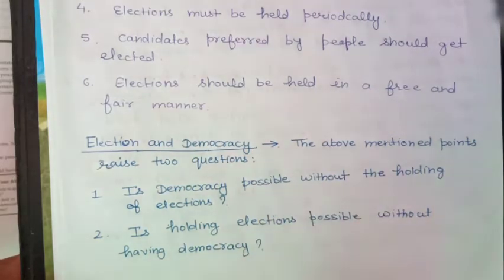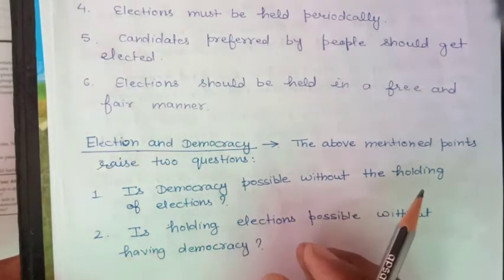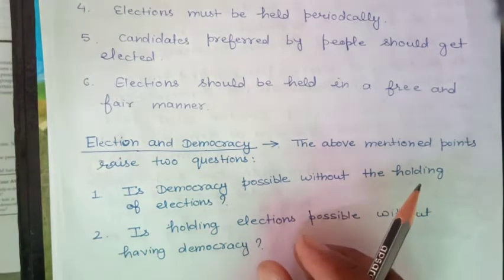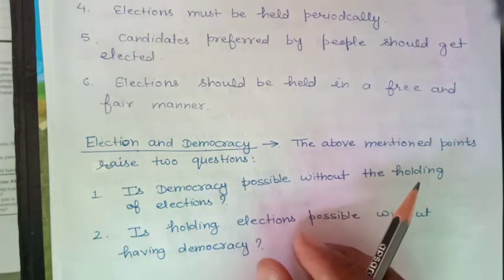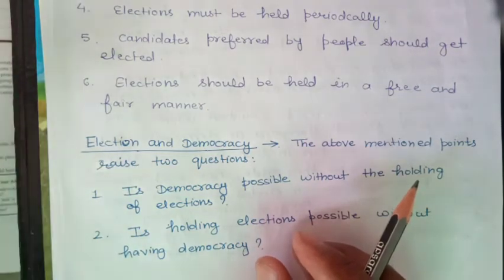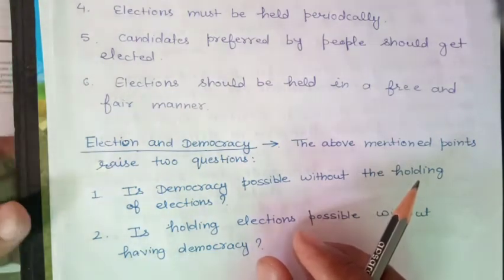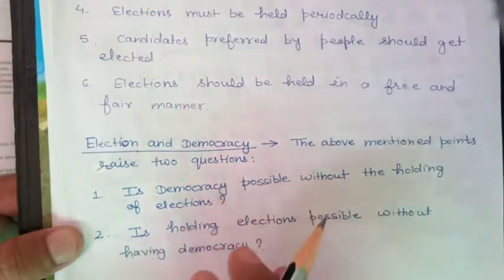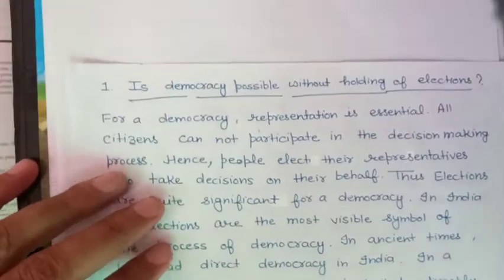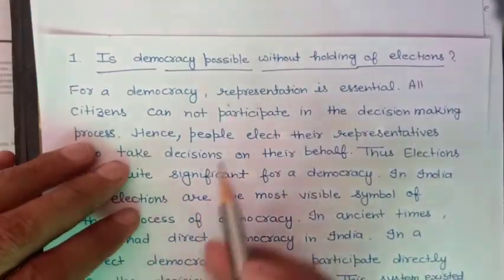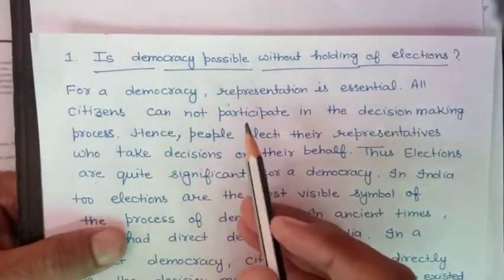So what is the basic difference between direct and indirect democracy? In direct democracy, people participate directly in the decision making process, but in indirect democracy, people choose their representatives and those representatives make policies and laws on behalf of the people. So let us discuss one by one. The first question raised here is, is democracy possible without holding of elections?